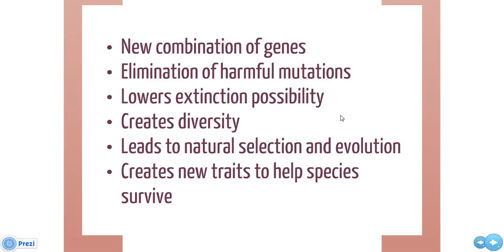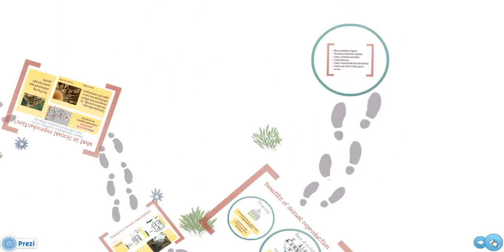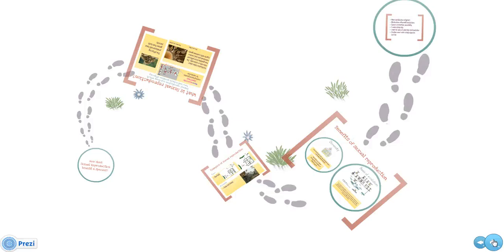As mentioned earlier when I talked about the finches, sexual reproduction leads to natural selection and eventually evolution. Last but not least, sexual reproduction creates new traits that may help species to survive better. Sexual reproduction is beneficial to species that need diversity to evolve and fit into their environment. It benefits a species in many ways, and is something that awaits us to study more of.